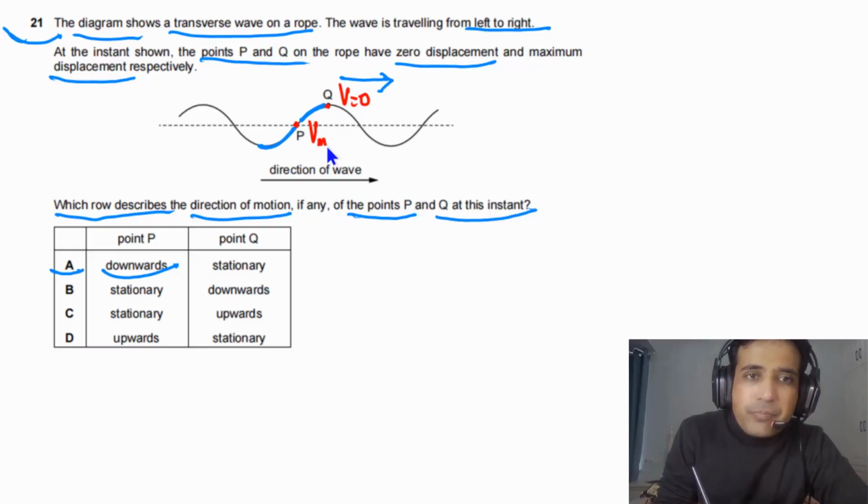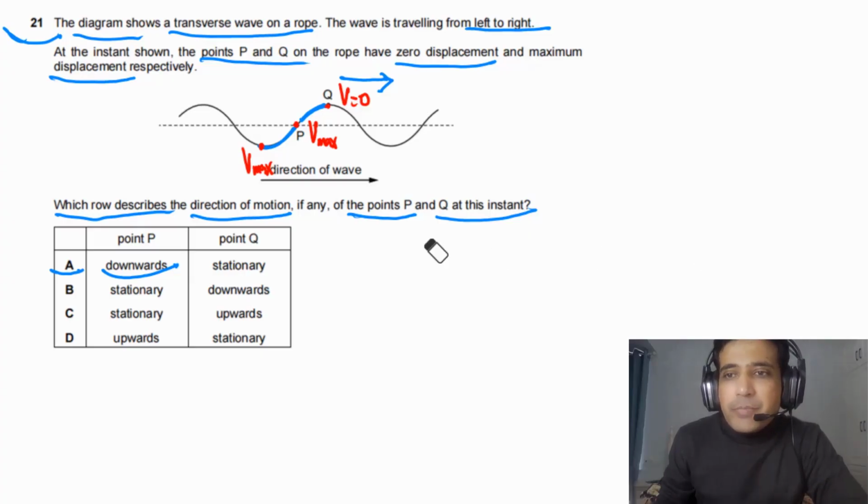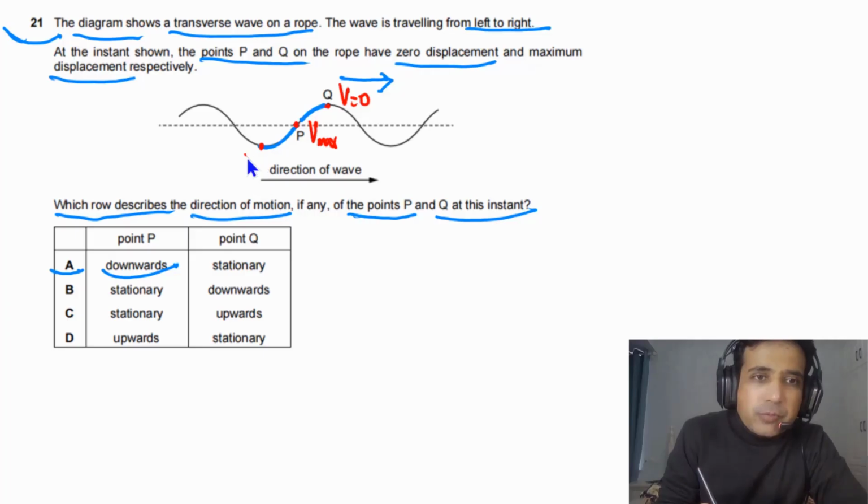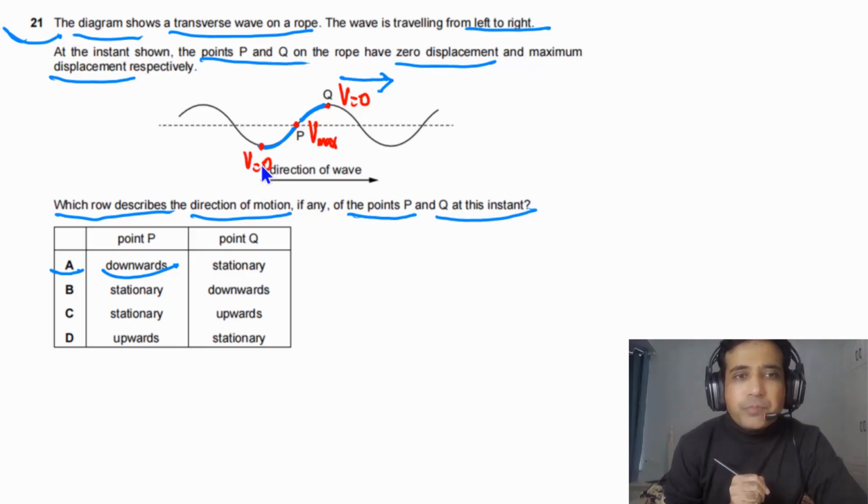So we can say V is maximum. If the particle is at the bottom, the speed will be 0, not maximum. At the peak or at the bottom, speed will be 0. Based on this understanding, we can find the answer.